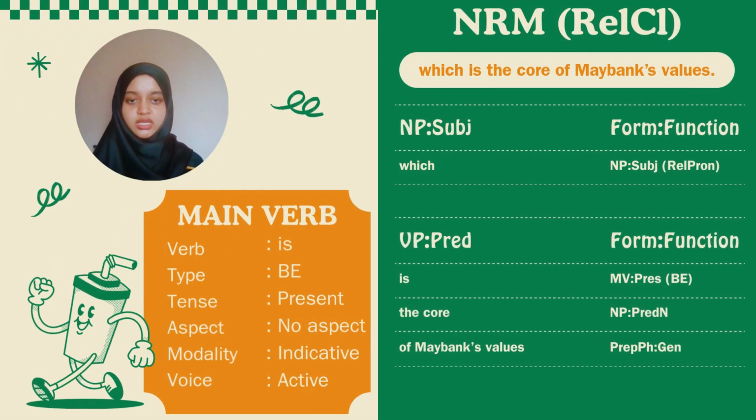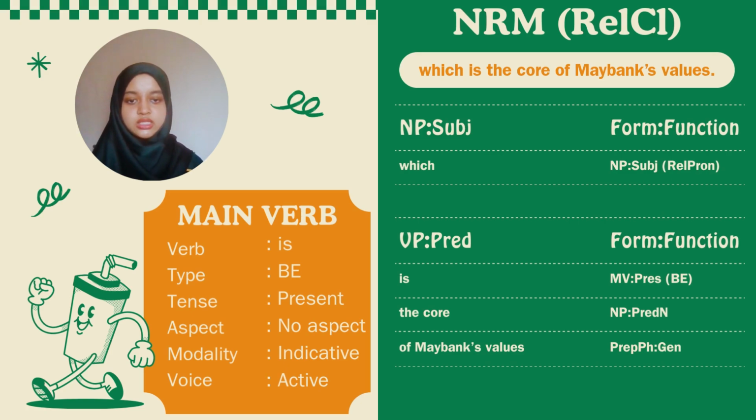Alright, now let's move to the second part of the sentence, which is the core of Maybank values. This is a non-restrictive modifier functioning as a relative clause. It begins with the relative pronoun which, referring back to the preceding phrase, the scholarship program. It is NRM because it is separated by a comma, it adds extra information, and the sentence would still make sense without it. Okay, for the main verb, we have is. The verb type is be verb. It is in present tense. It has no aspect. It is indicative modality and it is in active voice.